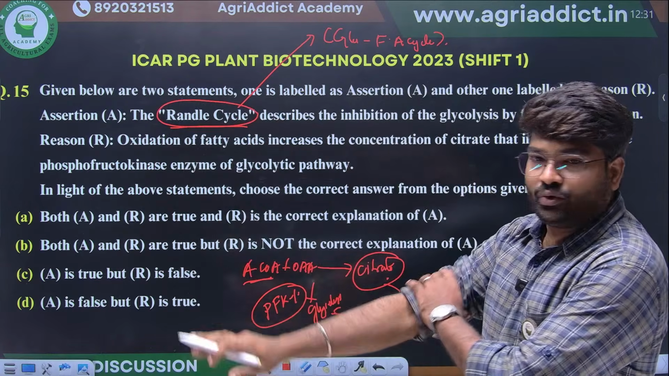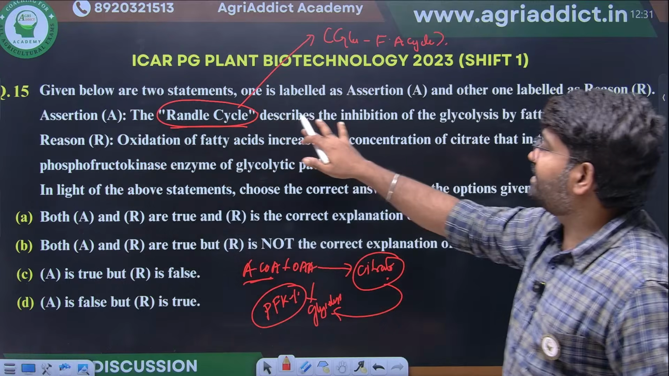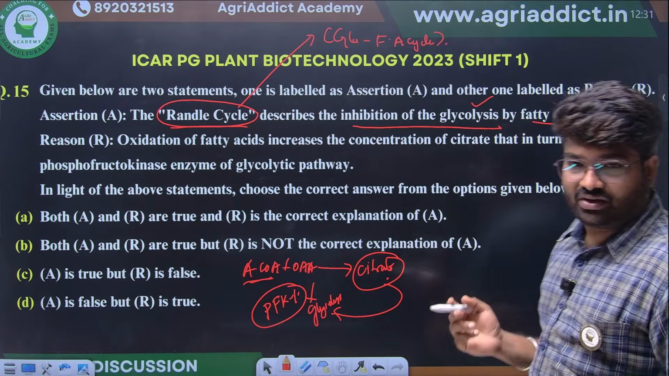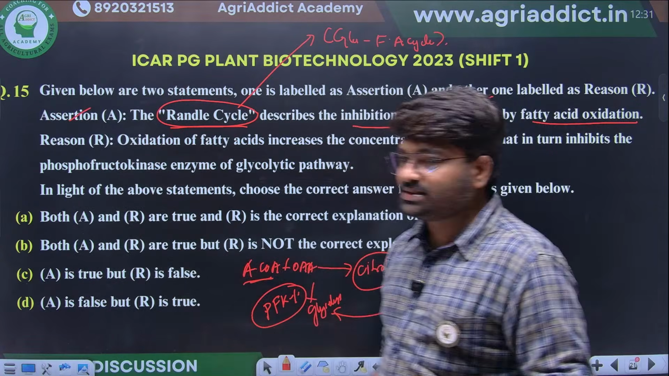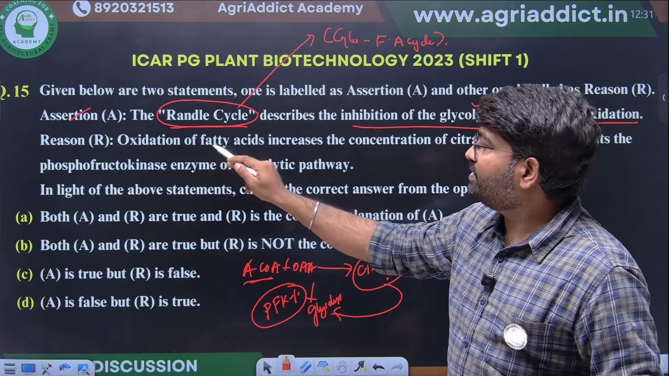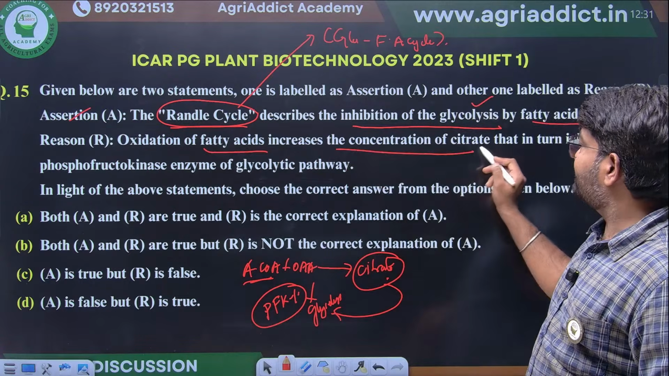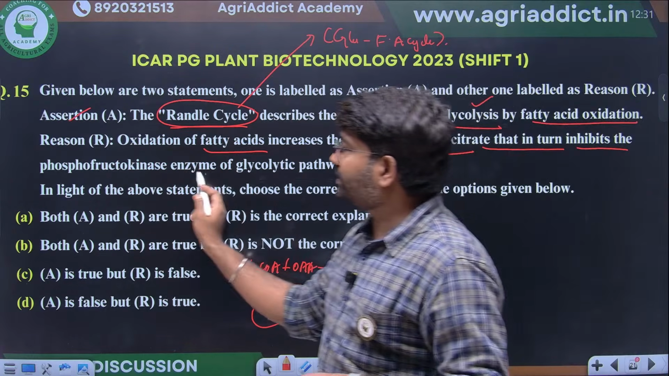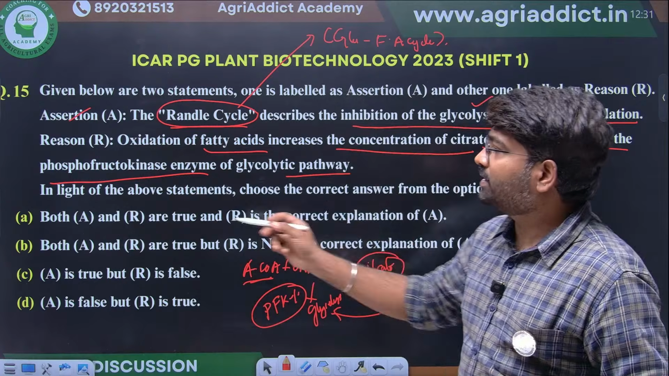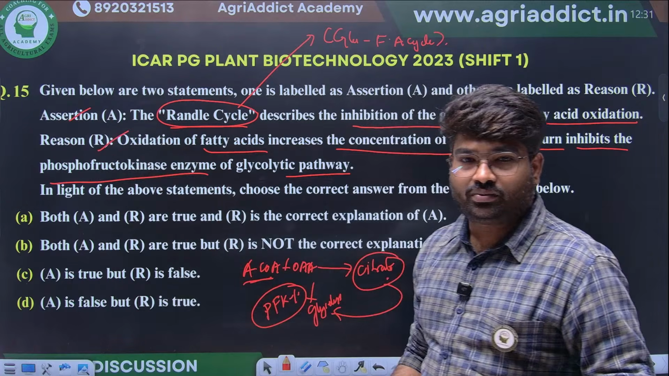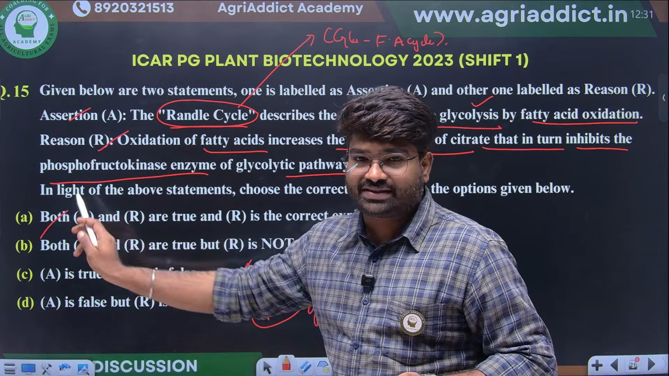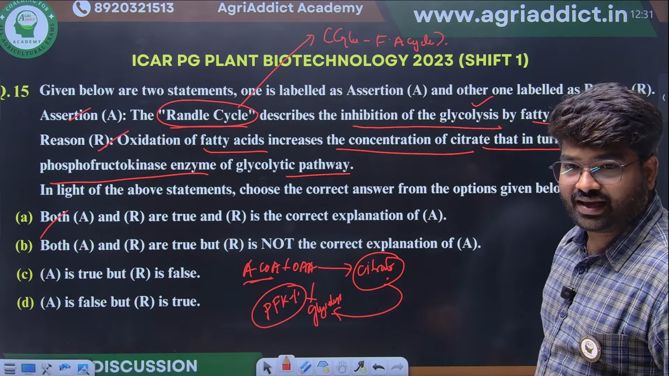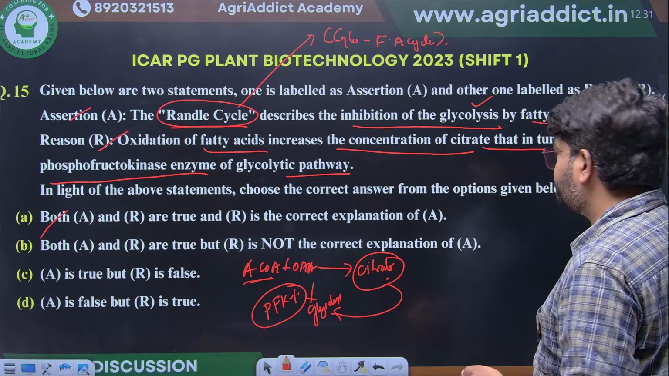Okay. Now you answer. The Randle cycle describes the inhibition of glycolysis by fatty acid oxidation. Yes, this is true. Oxidation of fatty acids increases the concentration of citrate, which inhibits the phosphofructokinase enzyme of the glycolytic pathway. This is also true. So the right option is option A: A and R are true, and R is the correct explanation for A.